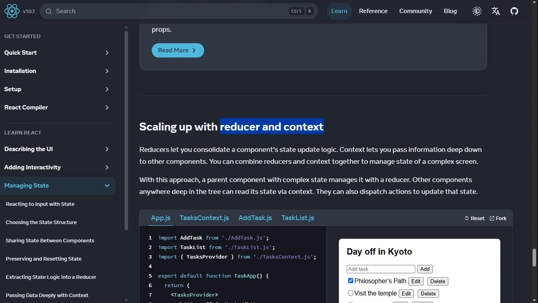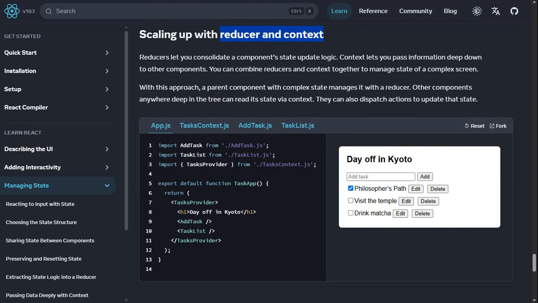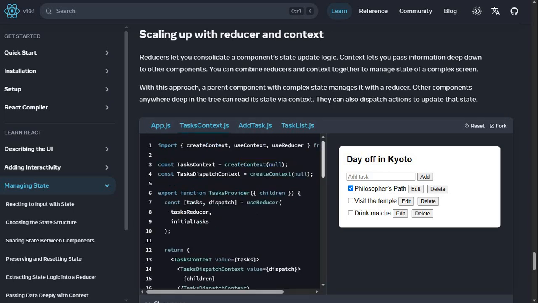With this approach, a parent component with complex state manages it with a reducer. Other components anywhere deep in the tree can read its state via context. They can also dispatch actions to update that state. All right, we have a same one. Yeah, and for that we gotta have a providers. So this is basically like a context provider, I think. And we're importing that. And let's see, task context. Yeah, this is a reducer inside. So creating context. Use reducer.